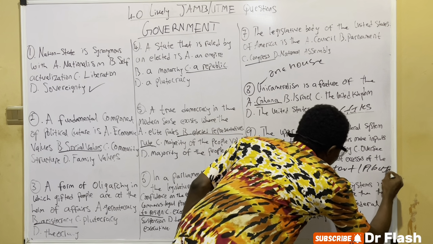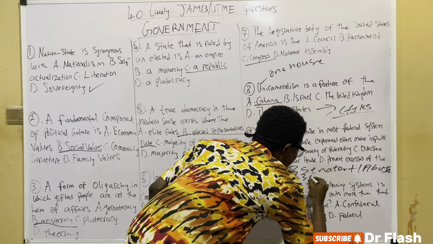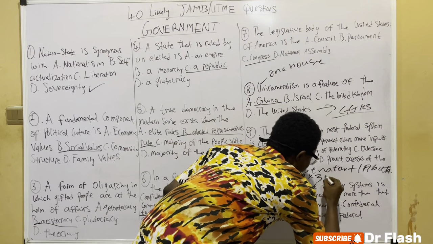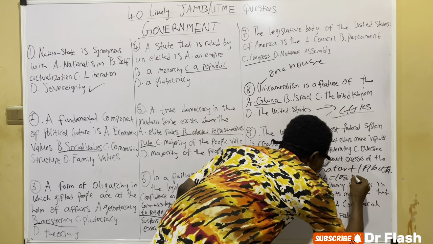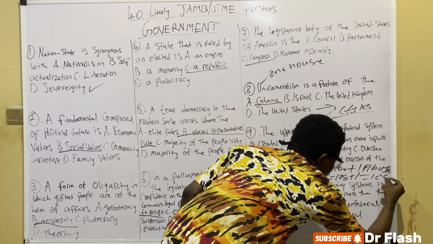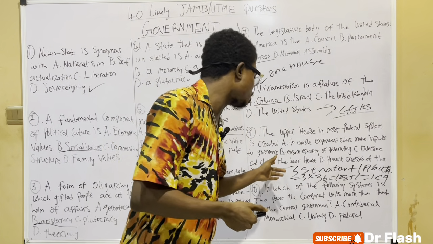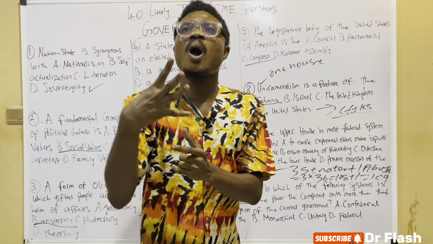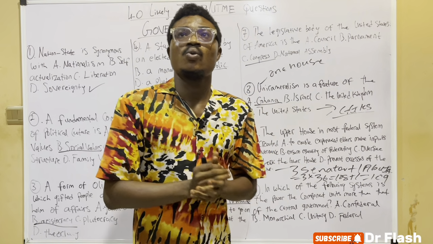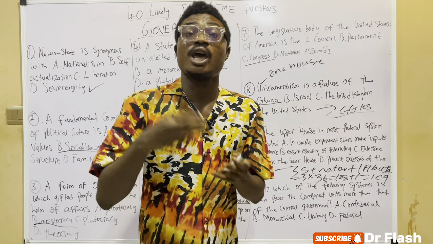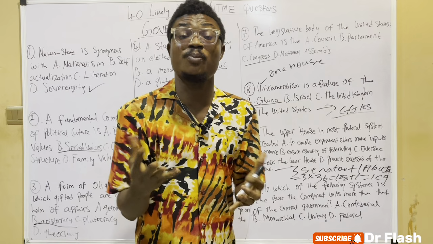So 3 times 36 gives us 108, plus 1 gives us 109. So we have 109 senators in Nigeria. The upper house, which is the Senate, bases itself on equality and proportionality.